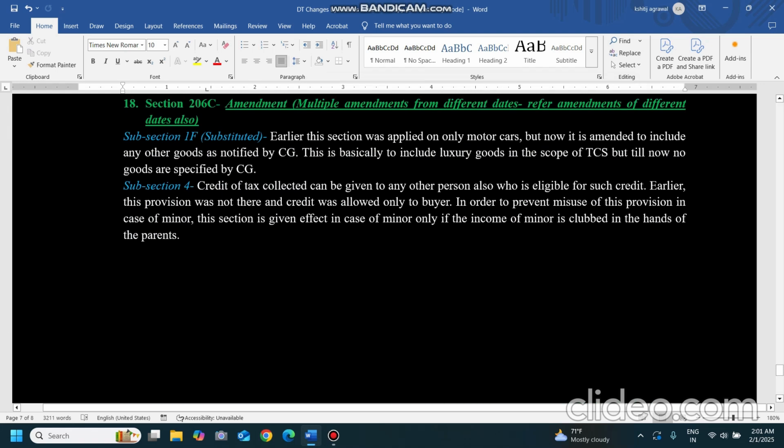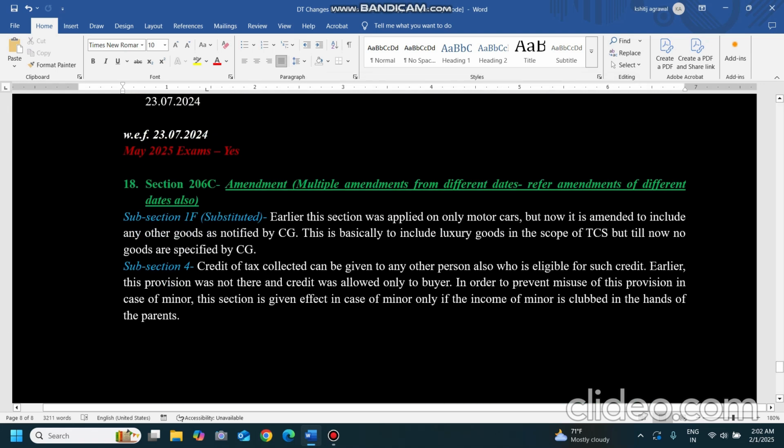Now coming to the last, 206C, last amendment, which is applicable from 23rd July itself: subsection 1F is substituted and new subsection 4 is amended. Earlier this section was applied only on motor cars, but now it is amended to include other goods notified by the central government. The central government will notify. Generally it is done to include luxury goods, but till now the central government has not notified what goods should be included.